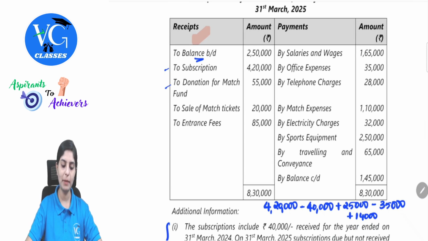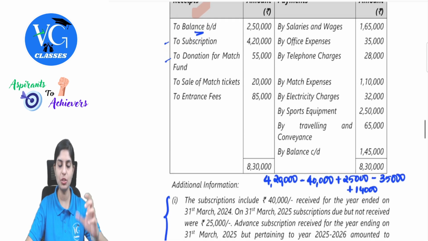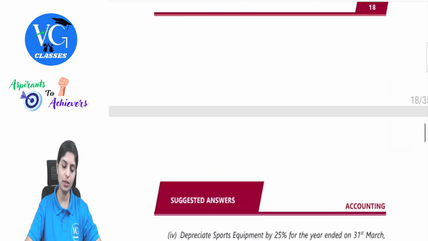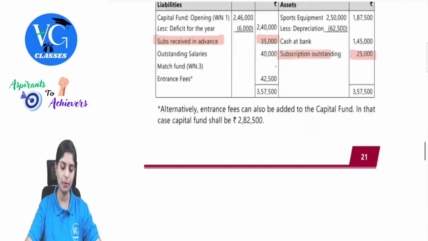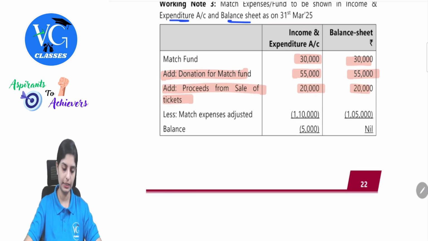Then sale of match tickets. Anyway, we are coming across the match tickets itself, where we are making the match fund. So this is also connected to this 20,000. This is again your receipts. It will be added. See, proceeds from sale of tickets 20,000. Clear?